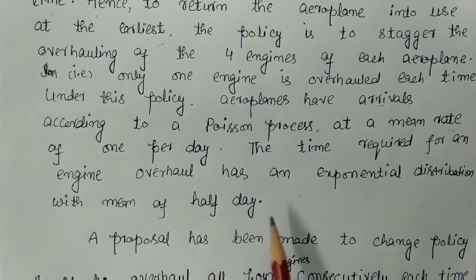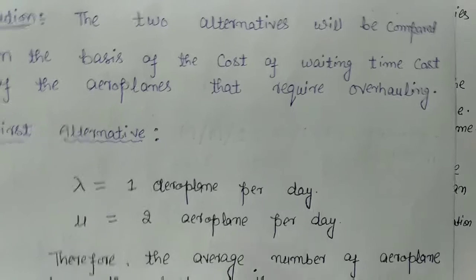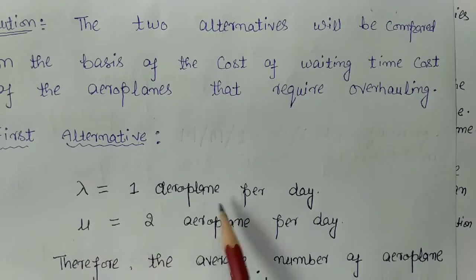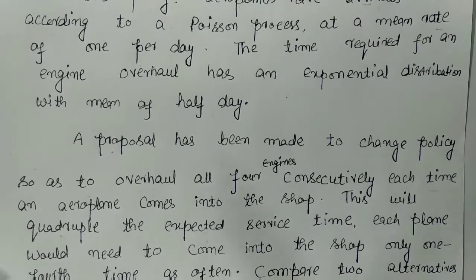It means that one engine is repaired in a half day. It means that 2 engines can be repaired in a day. So mu will be 2 aeroplanes per day. So I have written here lambda is equal to 1 aeroplane per day and mu is equal to 2 aeroplanes per day.